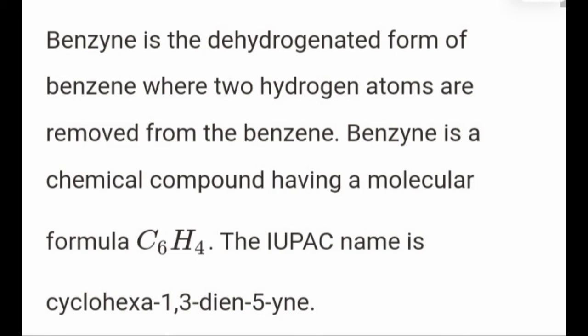Now let us see what is benzyne. Actually, benzyne is obtained from benzene. If we consider the three carbon-carbon double bonds of benzene, one of the carbon-carbon double bonds gets converted into a triple bond by the removal of 2 hydrogen atoms from the doubly bonded carbons. That is the process of dehydrogenation. After removing 2 hydrogens from the adjacent carbon atoms, there is formation of a carbon-carbon triple bond.